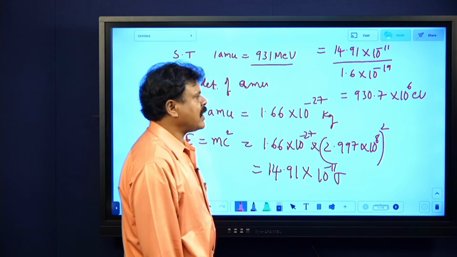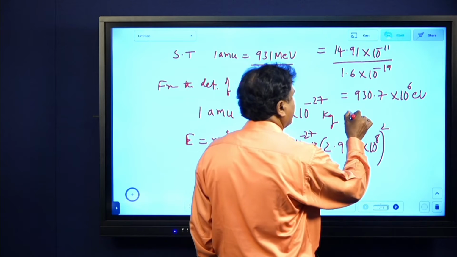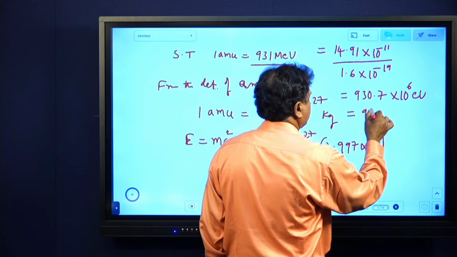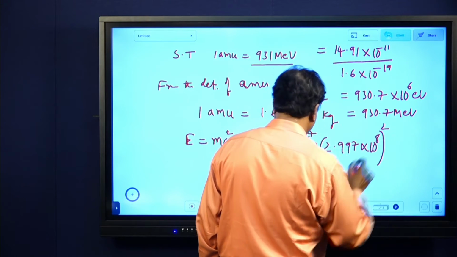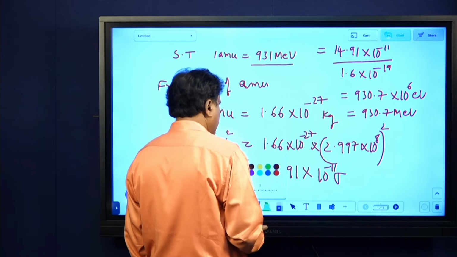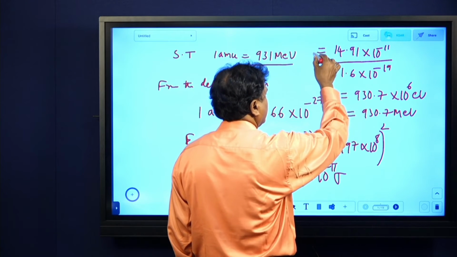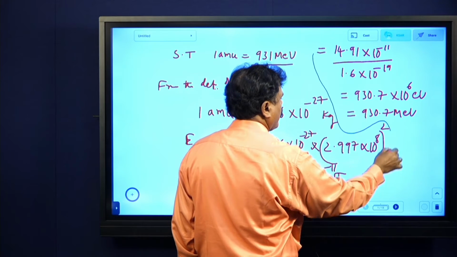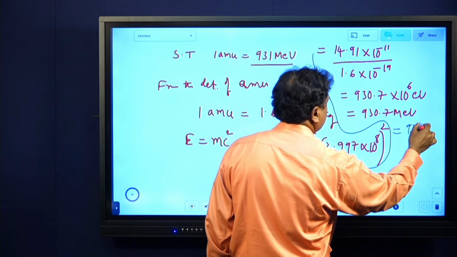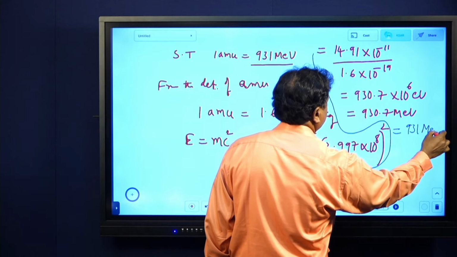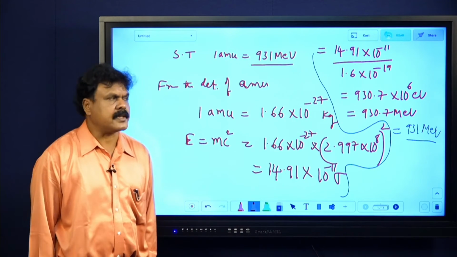I can write that as 930.7 million electron volts. So that can be written as 931 MeV, approximately.